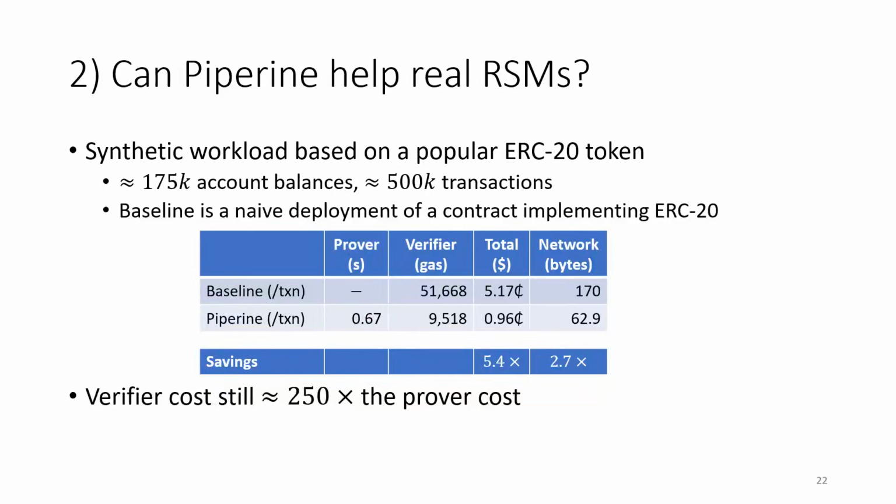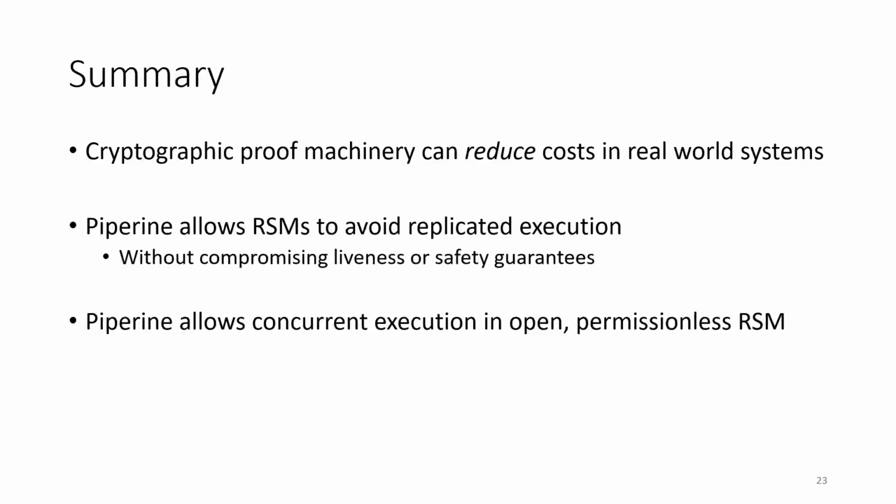The dollar cost of the verifier is in fact still substantially more than that of the prover, which means that we can afford to be more inefficient in future on the prover without changing our overall conclusion substantially. In summary, our main conclusion is that cryptographic proof machinery can actually reduce costs of real-world systems rather than it being something that's forced onto us by security or privacy requirements. Secondly, the particular techniques in Piperine allow for replicated state machines to avoid replicated execution without having to compromise on safety or liveness guarantees. And perhaps surprisingly, we're also enabling concurrency and, in general, weak consistency models for state in an open, permissionless replicated state machine.